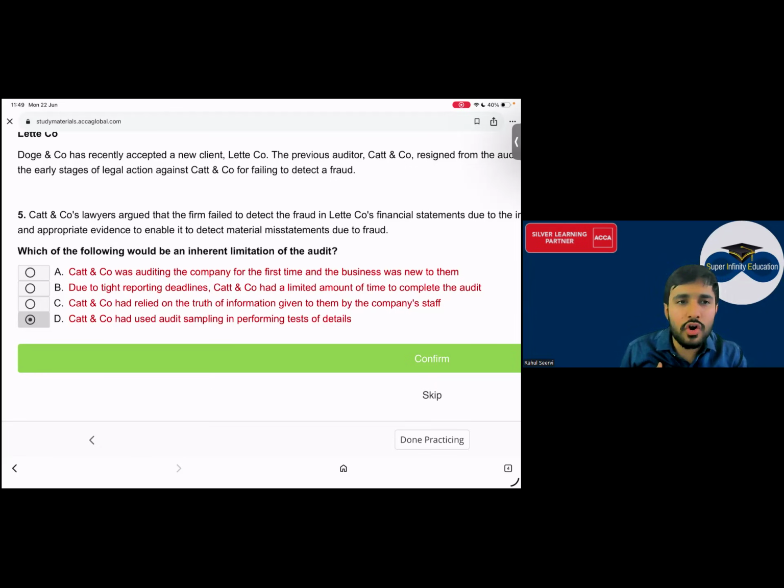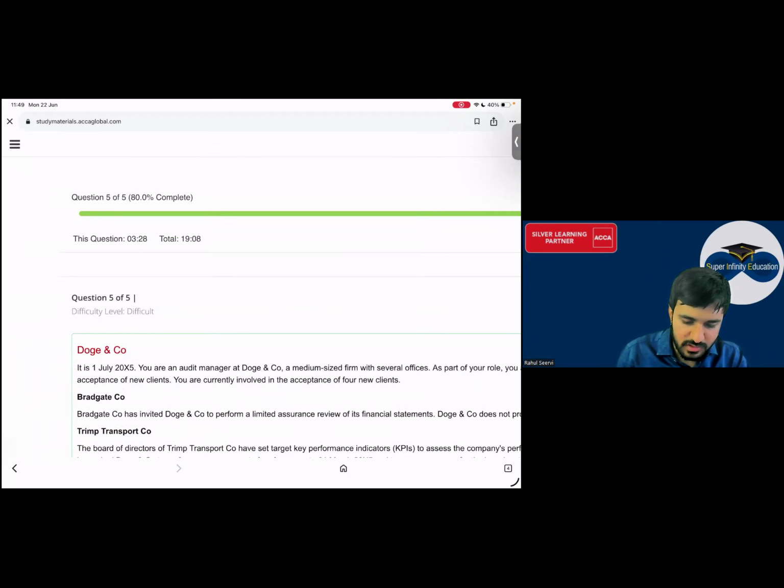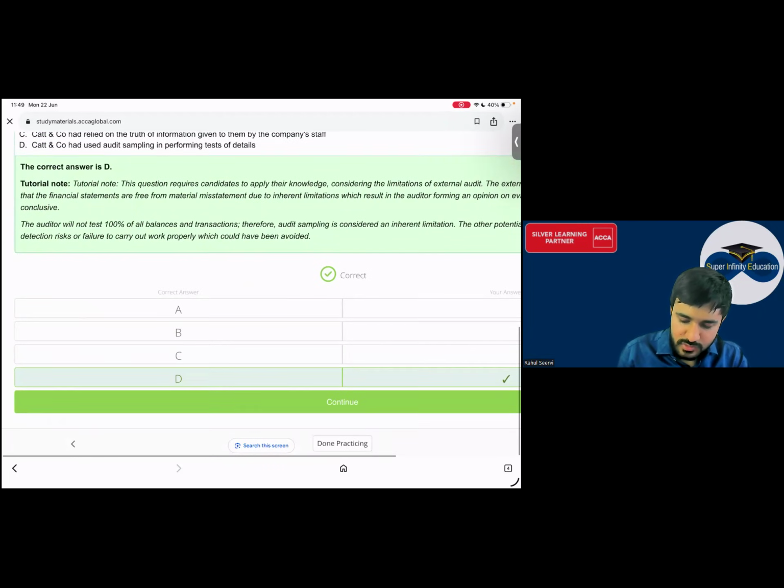Yes, as an auditor, if I come to audit, whatever information I get, I believe that the information is true. Then I consider doing the audit. But here, the basic limitation is what? Sampling, sir. Yes, sir. So done with this.